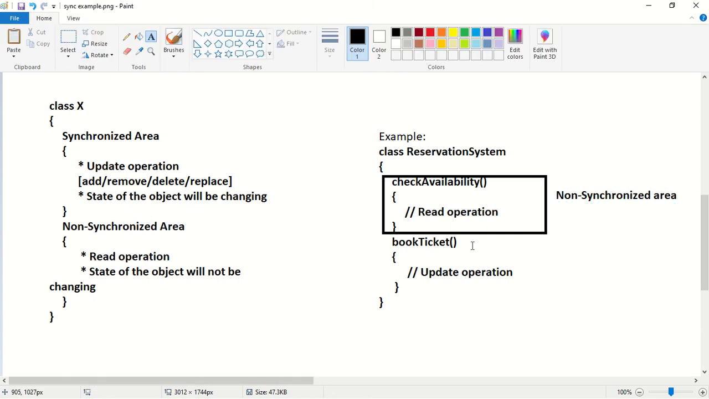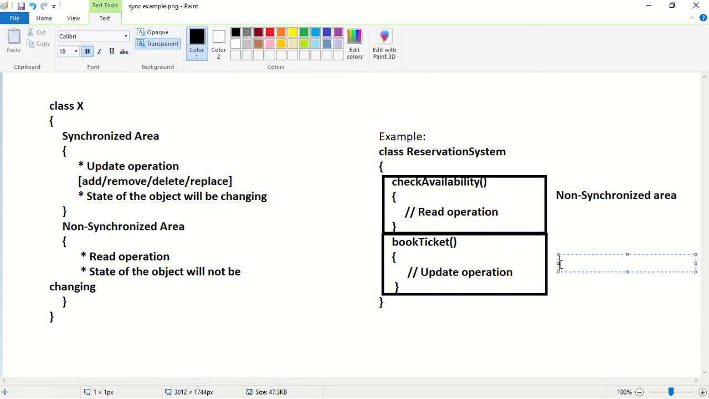Next, one more method is the book ticket method. So what are we doing in book ticket? We are performing some update operations. So what happens when you perform update operations? The state of the object will be changing. So this method should be placed inside which area? This method should be placed inside a synchronized area. So what will happen in a synchronized area? In a synchronized area, the state of the objects will be changing and only one thread is allowed to execute that area. So for book ticket, at a given point of time, only one thread is allowed to execute. So we should place this book ticket method inside a synchronized area.